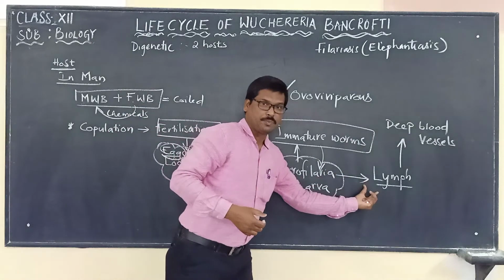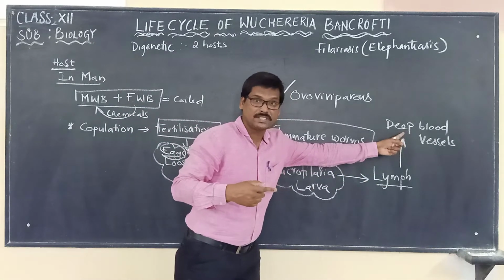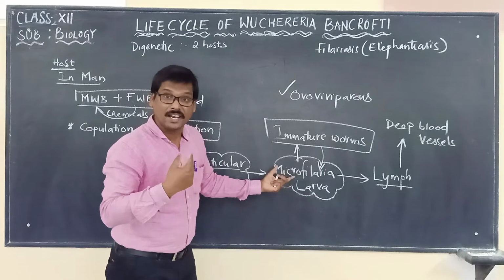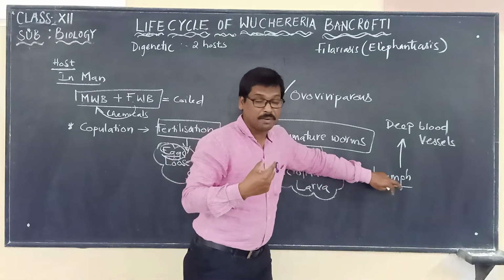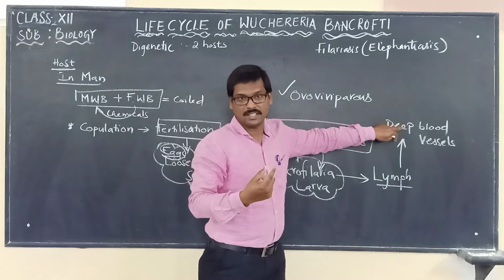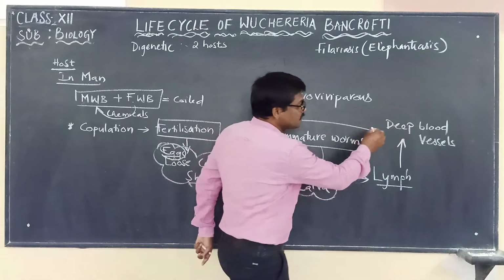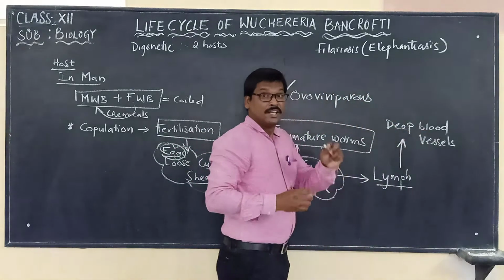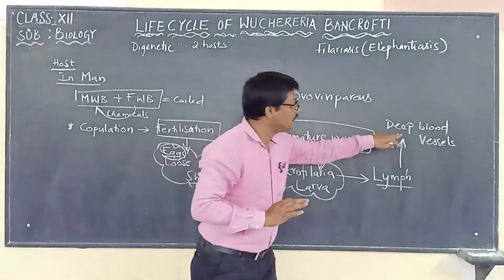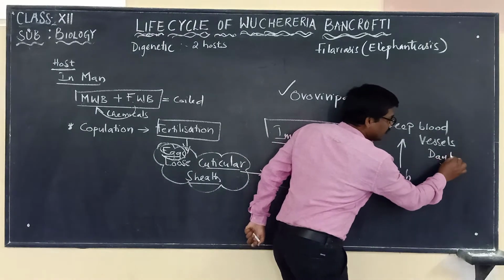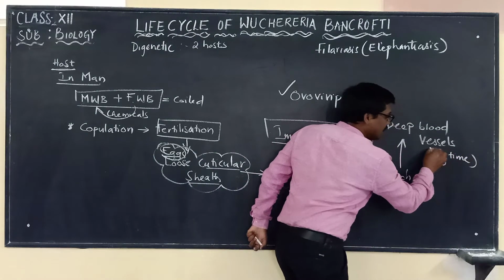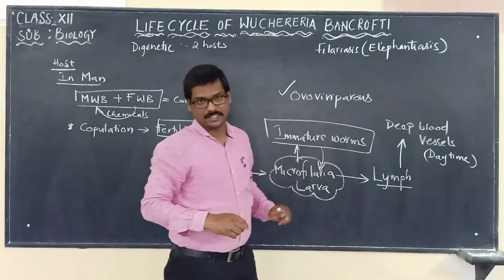So from the lymph, what is now moving into the deep blood vessels? It is the microfilarial larvae. Once they enter the deep blood vessels, they will reside there throughout the daytime. Throughout the daytime, they are present only in the deep blood vessels.